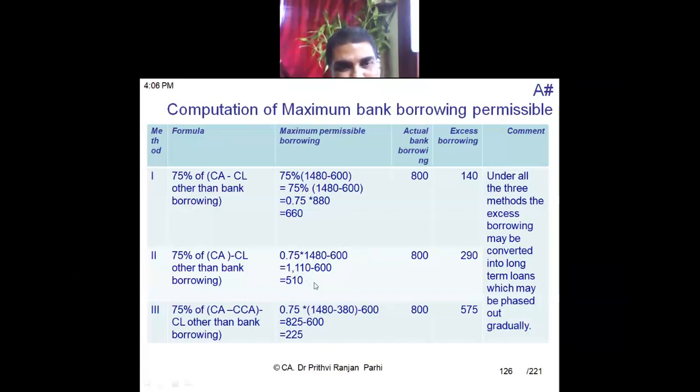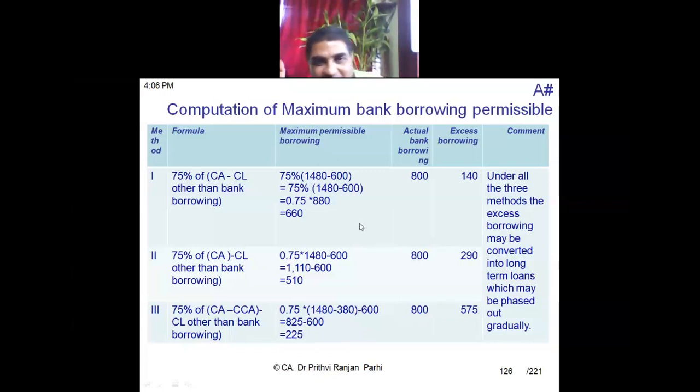You see, this is a more strict procedure. According to the second method, the banker can give less money. Third case, what is the maximum permissible bank borrowing? Core current asset data is given, 380. So using the formula, 225 is the maximum permissible bank borrowing. But this particular business already has bank borrowing of 800. This is the maximum permissible, but they have taken more.